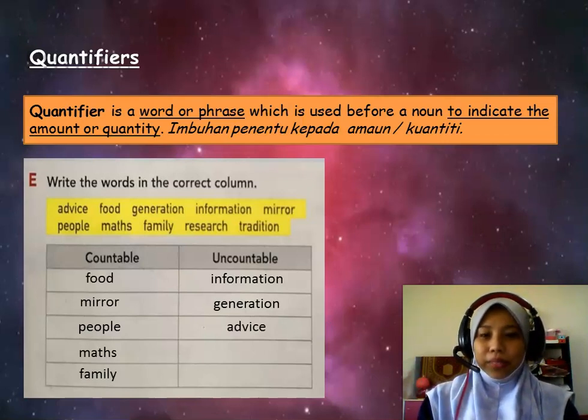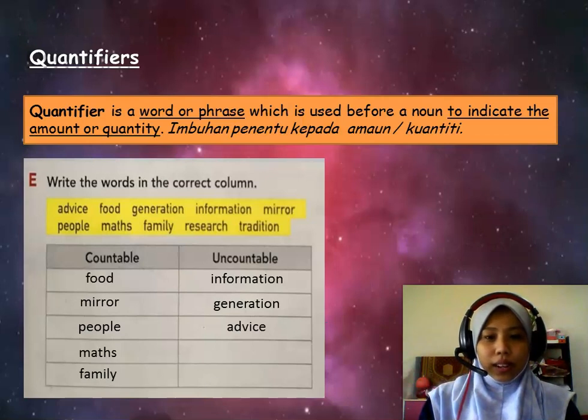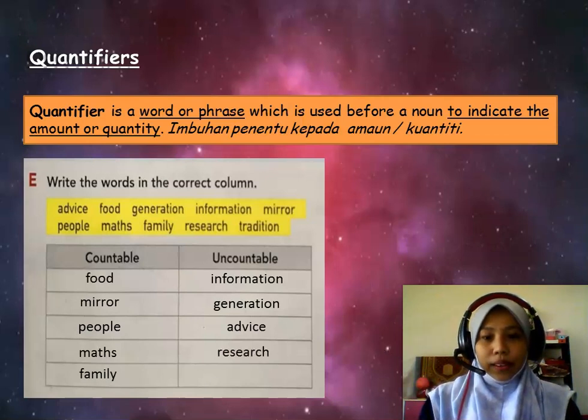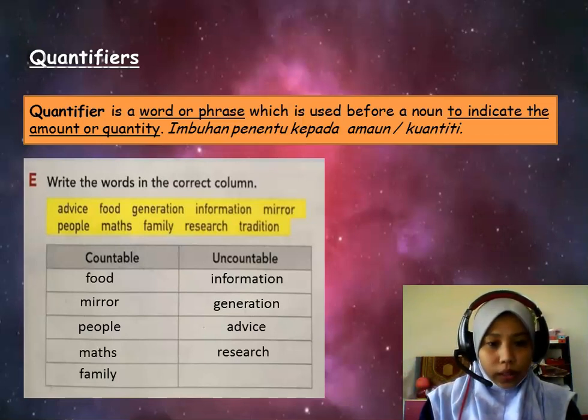Okay, next, generation. How many generation do we have starting from the first century in the world? Uncountable. Okay, next, advice. You can't count advice until you use a quantifier to indicate the amount of advice. Okay, later we will learn about it. Okay, research. Again, you can't count a research without using a quantifier.